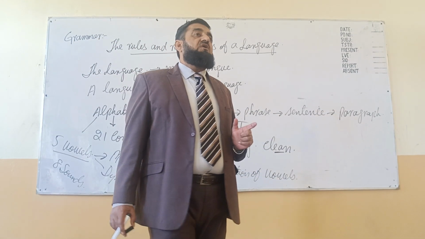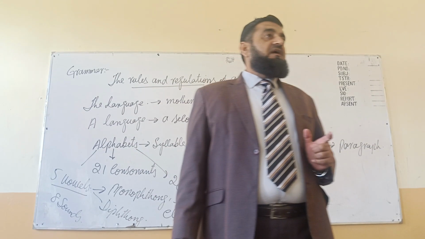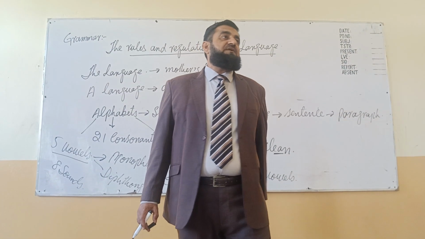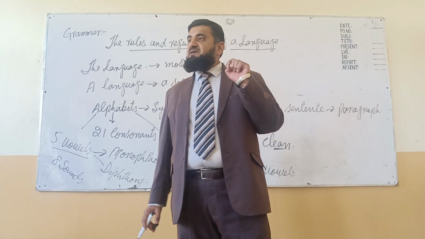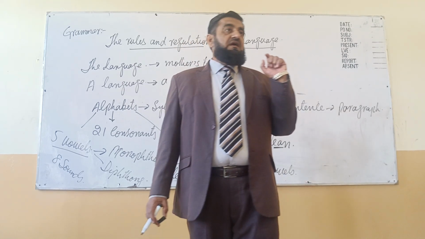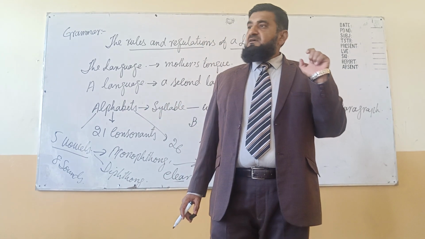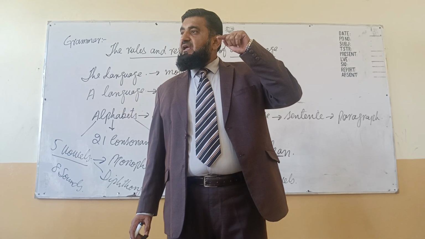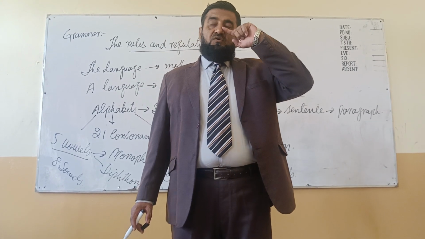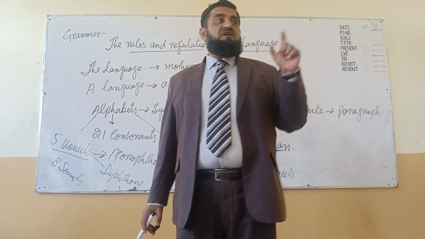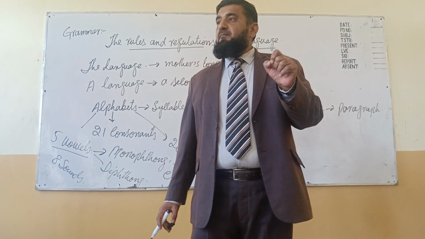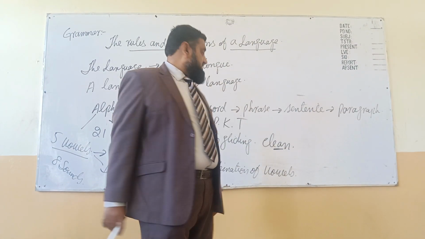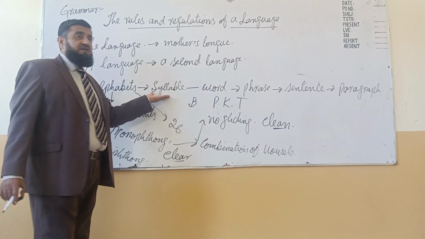Sibilants are those that produce a whistling sound when we pronounce them, like S and X. And nasals: when we pronounce them, the air goes toward the nose. For example, N, M, they are nasals. So these are consonants.